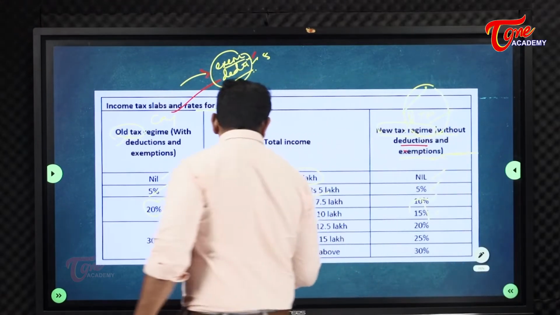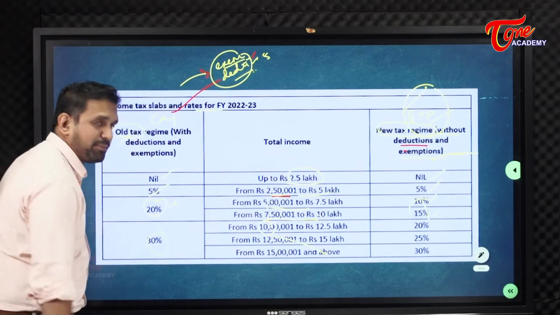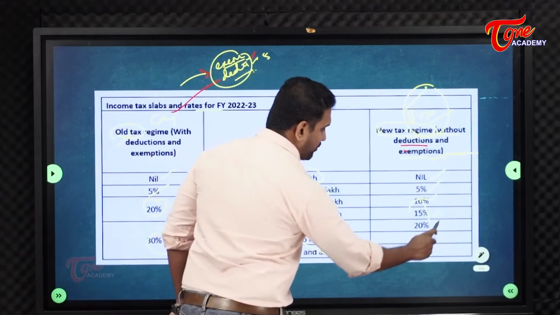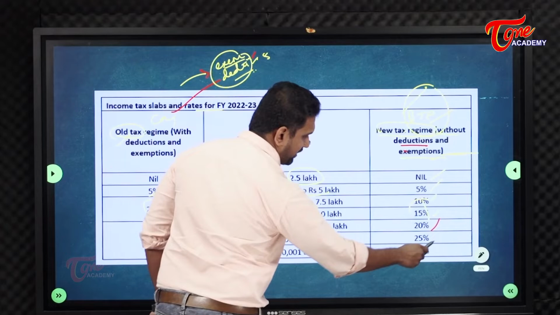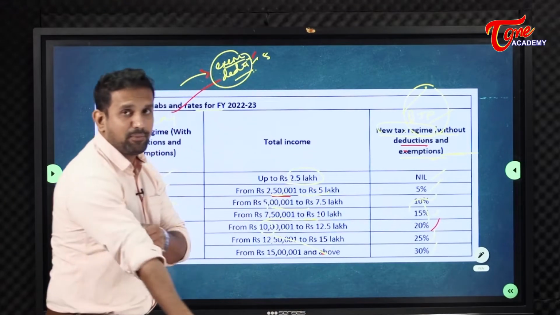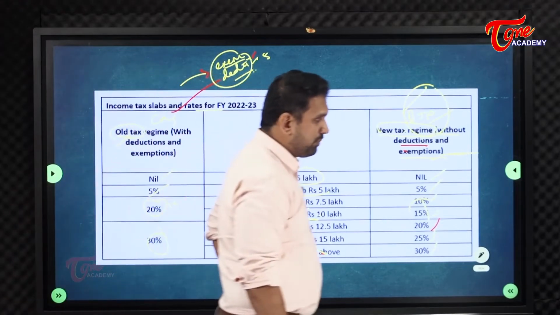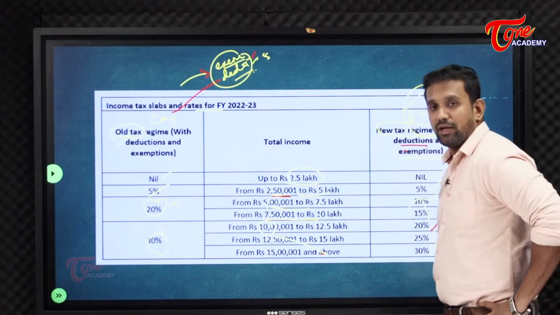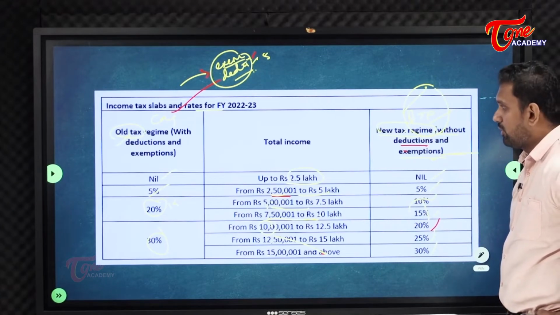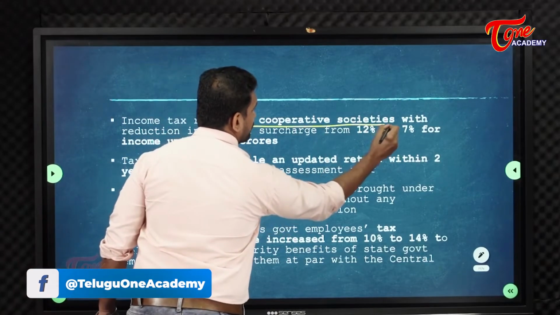Anybody who earns above 10 lakhs has to pay 30% in the old regime. In the new regime, 10 to 12.5 lakhs is 20%, 12.5 to 15 lakhs is 25%, and 15 lakhs and above is 30%. Remember this point. This is very valuable data I have given you. Please don't neglect any of it. Make sure that you note it down. You can take a screenshot of it also. That's why I just moved away. Now, income tax relief is given to cooperative societies.